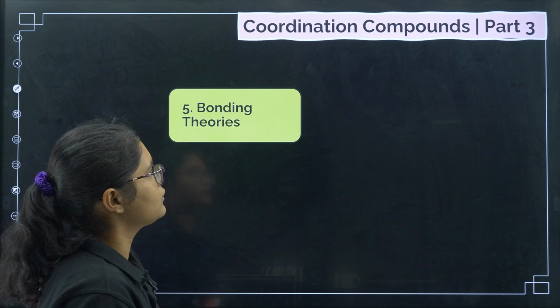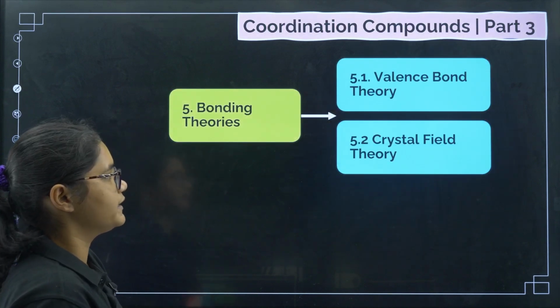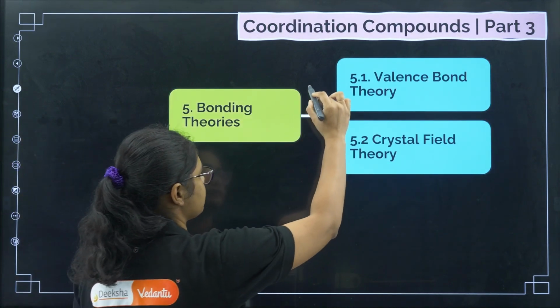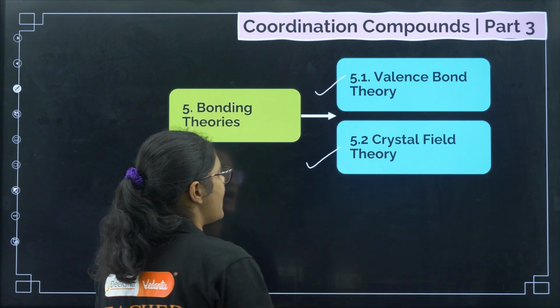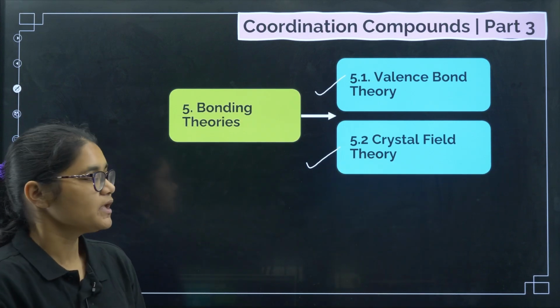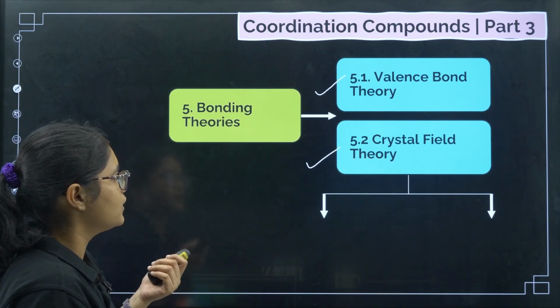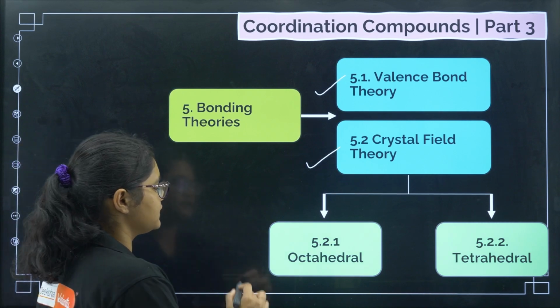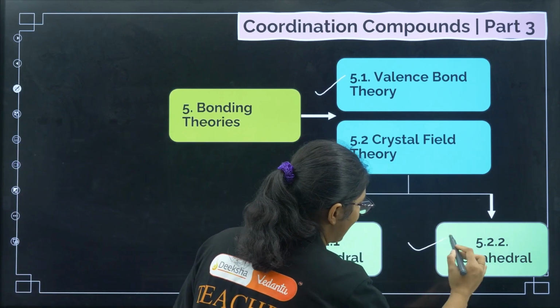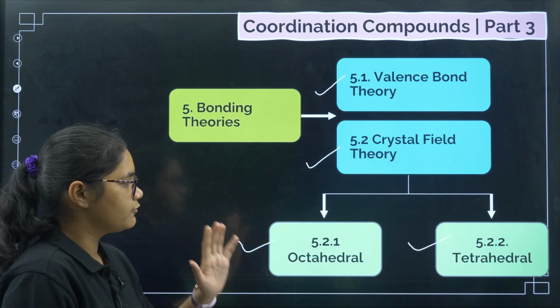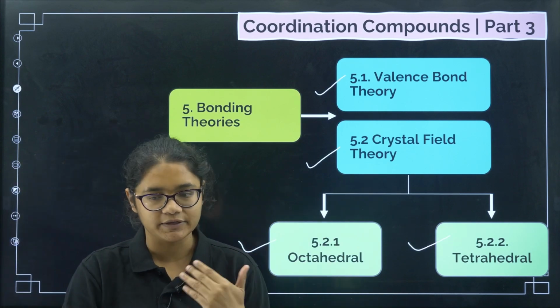Now coming to part 3, bonding theories, we have two important bonding theories that we are going to discuss, valence bond theory and crystal field theory. In crystal field theory we will be discussing octahedral splitting and tetrahedral splitting. This will get clear once we do the topic.